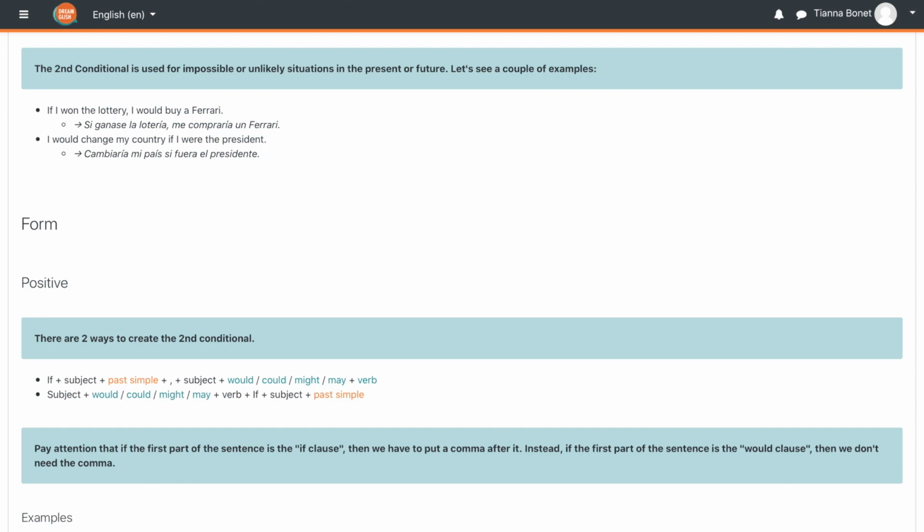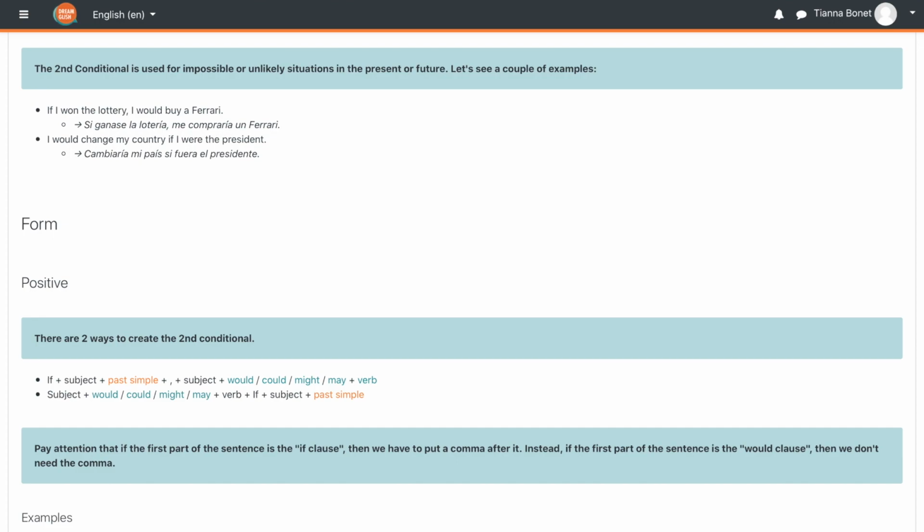Let's look at the positive form. There are two ways to create the second conditional. You can either start the sentence off with the word if, or you can have it in the middle of the sentence. If you want to start off the sentence with if, you have to have if followed by a subject plus past simple, followed by a comma. Afterwards, you would say subject plus would, could, might, or may plus verb. The other way around is starting off with the subject followed by would, could, might, or may plus verb. Then if is in the middle of the sentence followed by subject and past simple.